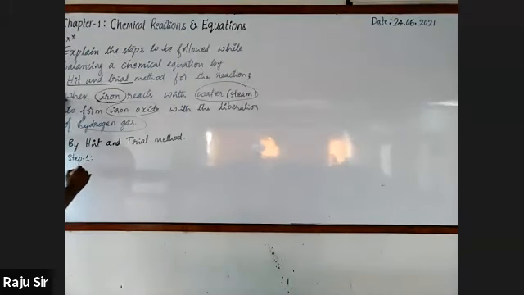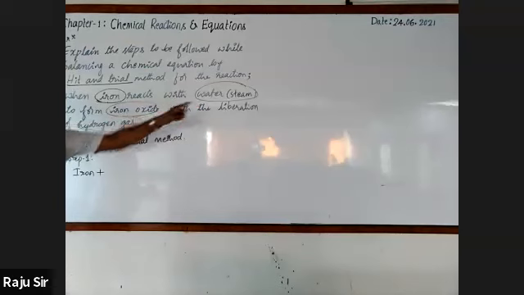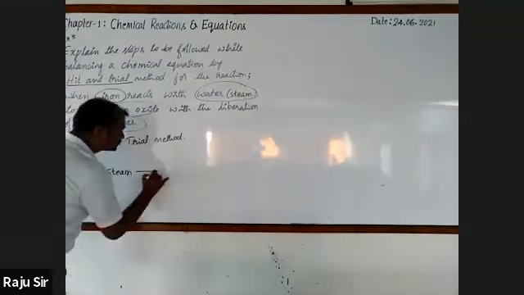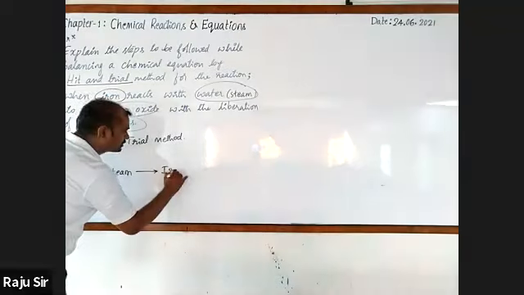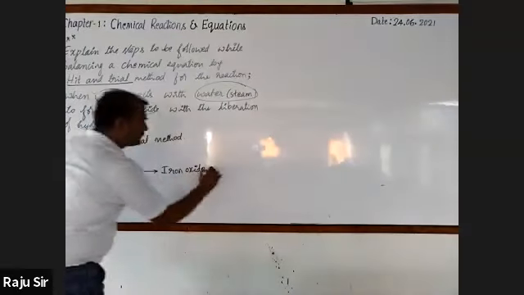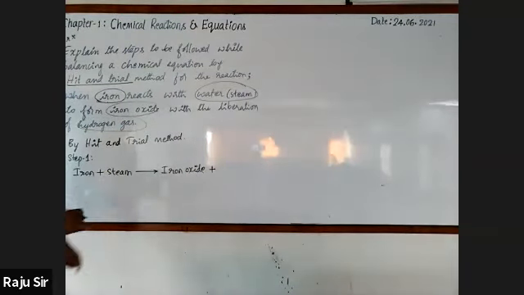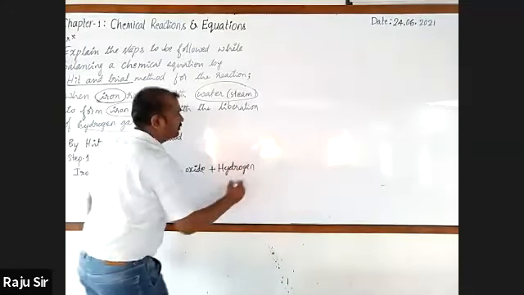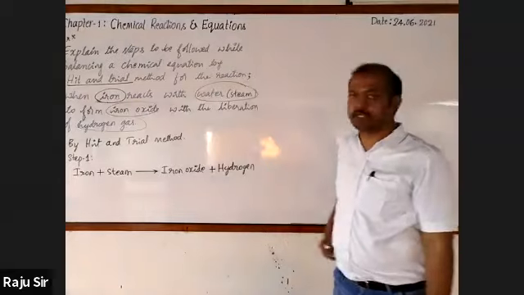So these are the products. Let me write. Step 1. Iron plus steam, steam is nothing but water in the gaseous state, gives rise to iron oxide plus hydrogen gas. Just write hydrogen. So this is the word equation.